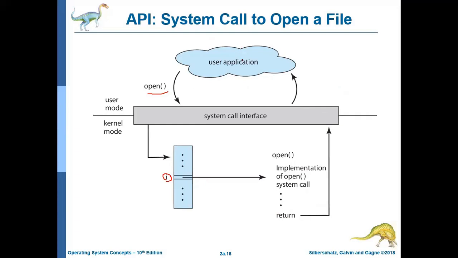First, the user application is calling the system call. Then the system call will be manipulated with the help of the system call interface. Then the system call interface will give the exact number according to the system call, whatever you are calling. Then the different execution lines will be there. These will be executed one after another with the help of the operating system services. Then it will return the output to the system call interface, and the system call interface will return the output to the user application.